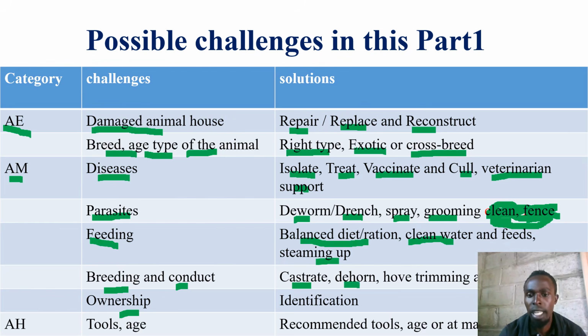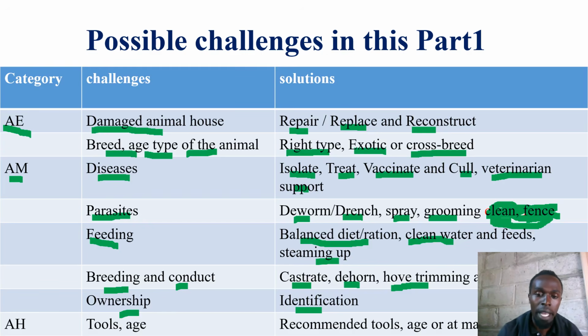Then the hoof, trim the hooves, cut short the hooves, cut short the nails if they are rabbits, and so on, and give justification why you are doing so. Ownership of the animal. Then you carry out identification. Please propose identification as a solution for managing animal ownership issues.